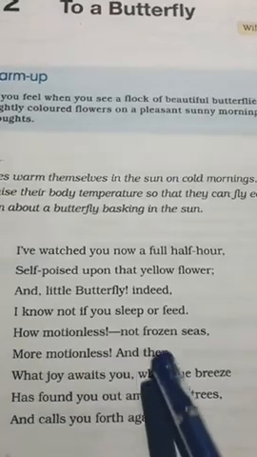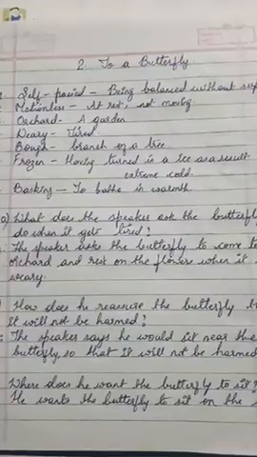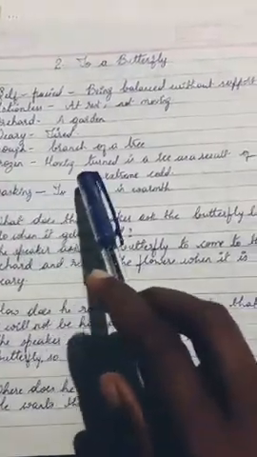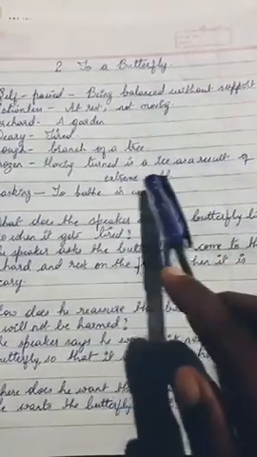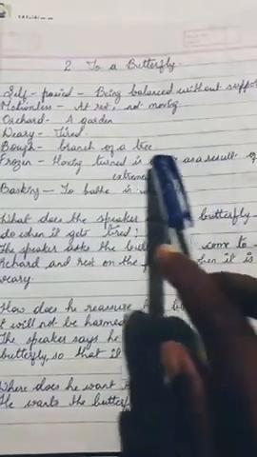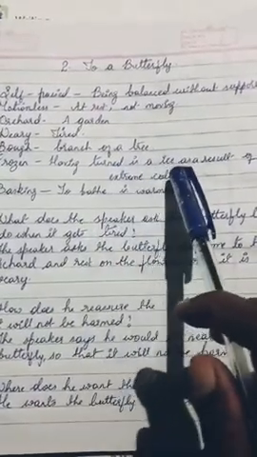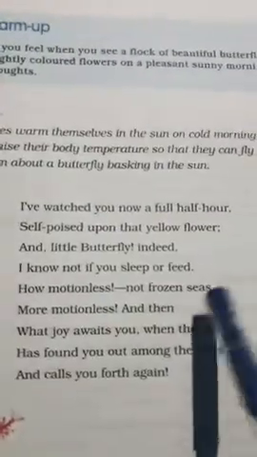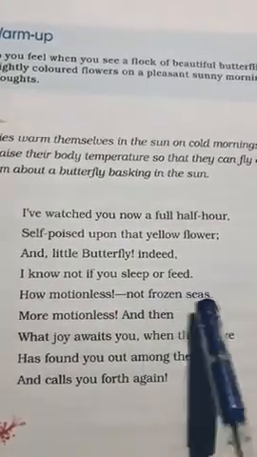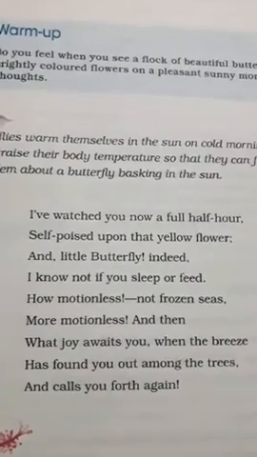What is frozen seas, children? Frozen seas, yes, children, frozen means having turned into ice as a result of extreme cold. When it is very cold, it will turn into ice, right? That is called frozen. So frozen sea. So here the poet is comparing to frozen seas. Okay, next.